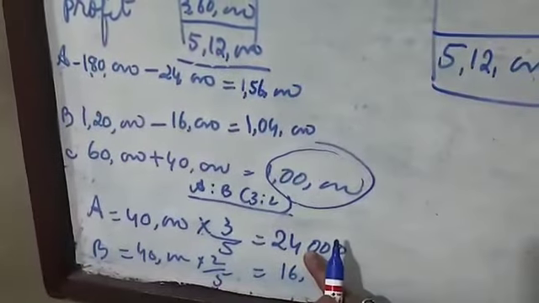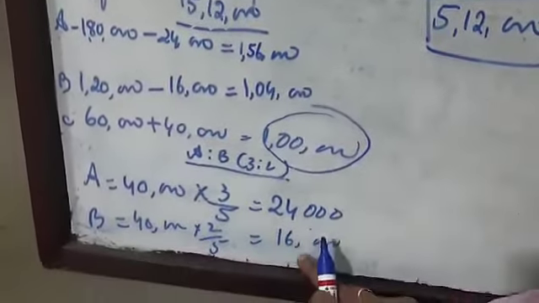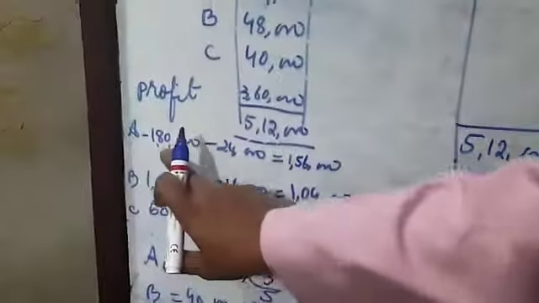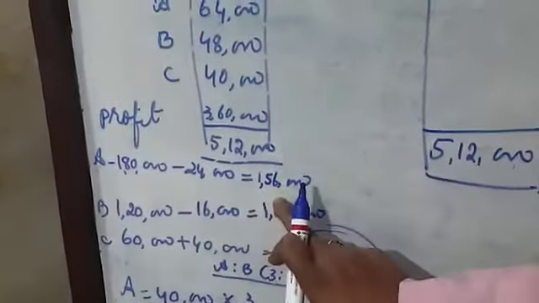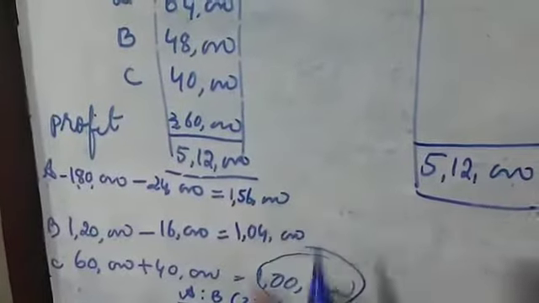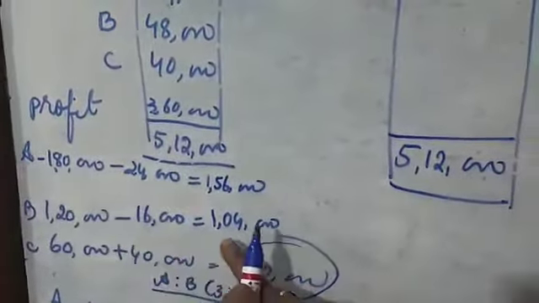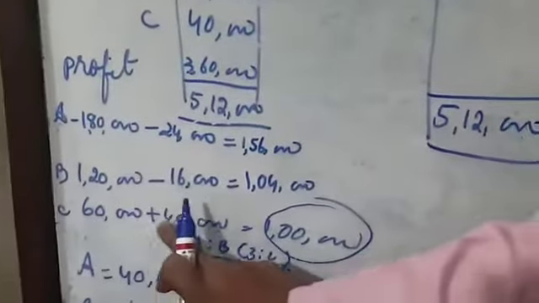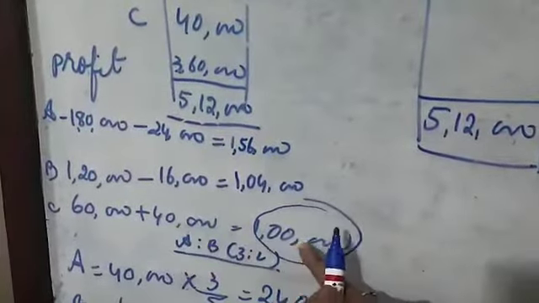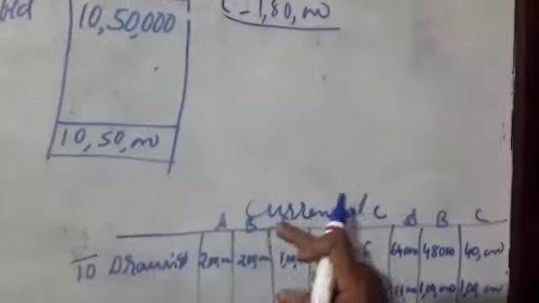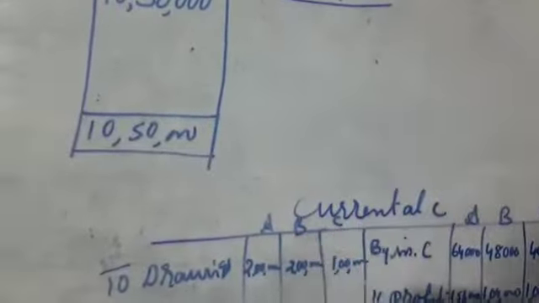So 24,000 is deducted from A: 1,80,000 minus 24,000 gives 1,56,000. B is 1,20,000 minus 16,000, 1,04,000. C we add 40,000, so it comes to 1 lakh. Here the capitals are fixed, as written in the question paper, so only current accounts are prepared.